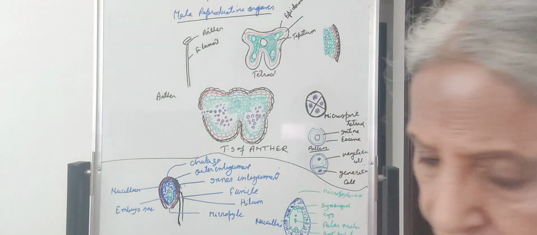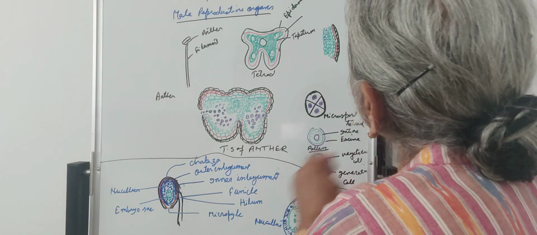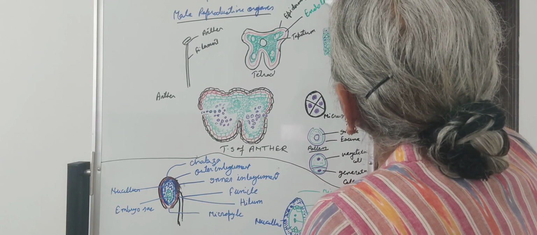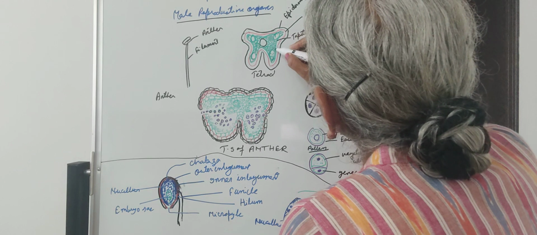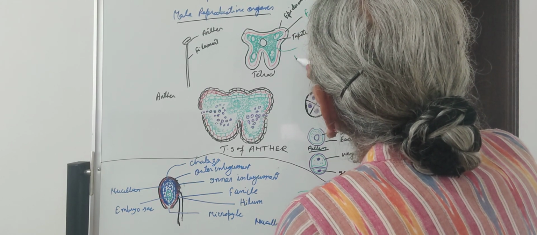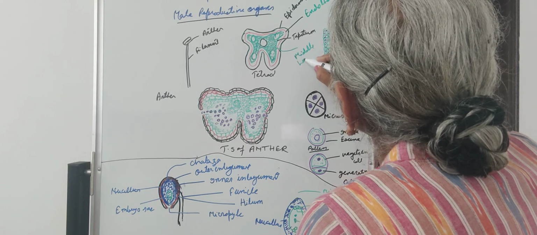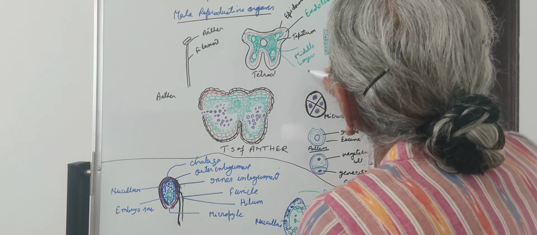You can say this is the epidermis. This is the endothecium. Middle layers, and innermost is the tapetum.